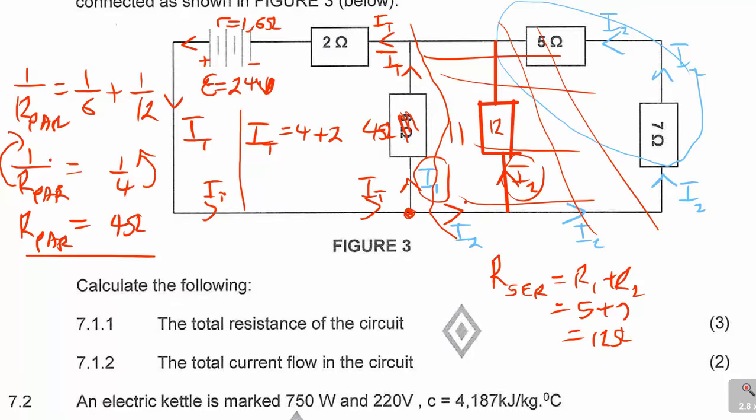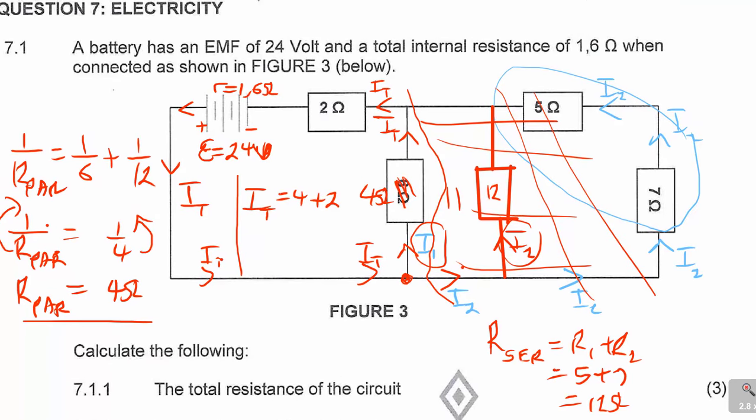But remember they told us something hidden there. They said internal resistance of 1,6. You can see that the same current IT passes through this 1,6. So you add there also plus 1,6. So we're adding 4 plus 2 plus 1,6, which is 4 plus 2, it's 6. 6 plus 1,6 is 7,6 ohms.